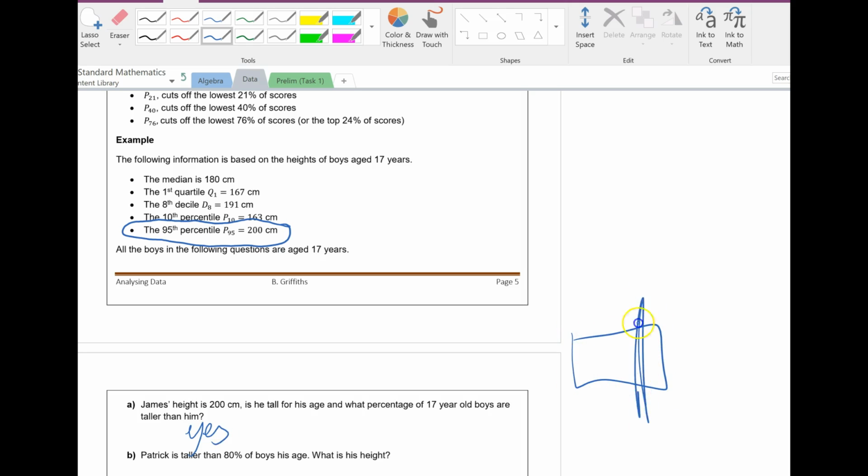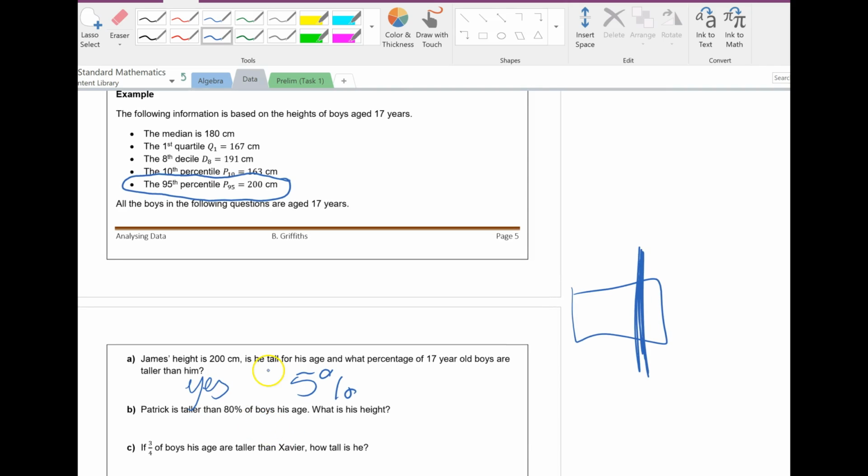There's 100 scores and he's here at 95. 5% are taller. Patrick is taller than 80%, which is the 8th decile. So he must be 191 from this 8th decile. 3/4 of boys are taller than Xavier. How tall is he? He's at the first quartile, which means he's 167.